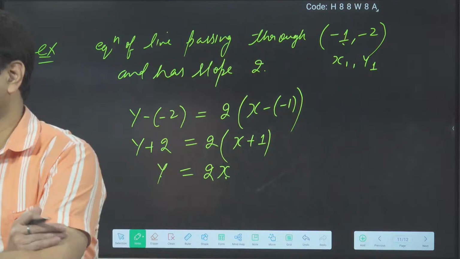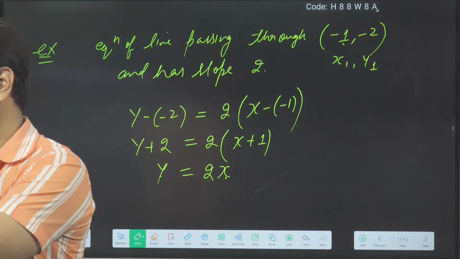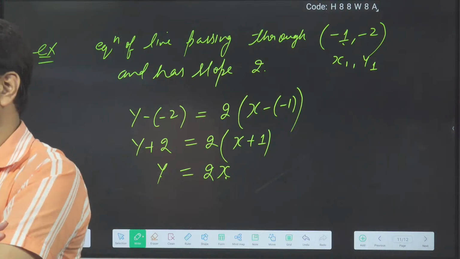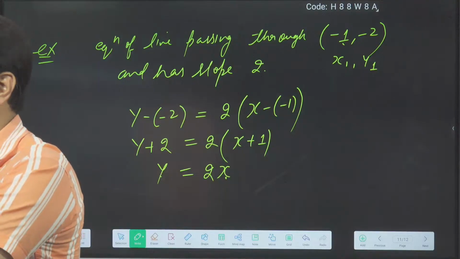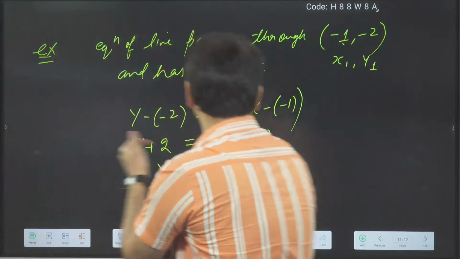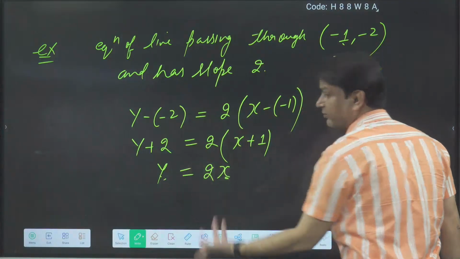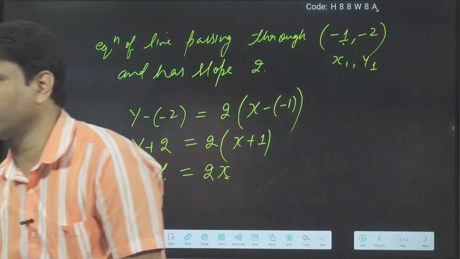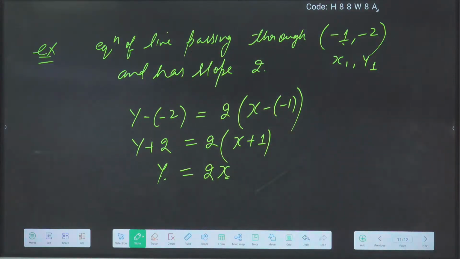I have not given the origin as the point; I gave -1 comma -2. But after solving we get y is equal to 2x, which means this line is also passing through the origin. We can check this point: putting x as -1, we get y as -2. So finally the equation is y is equal to 2x. Okay, good.